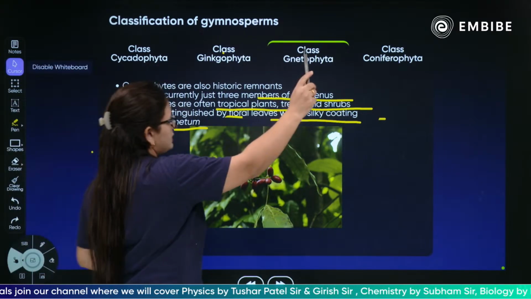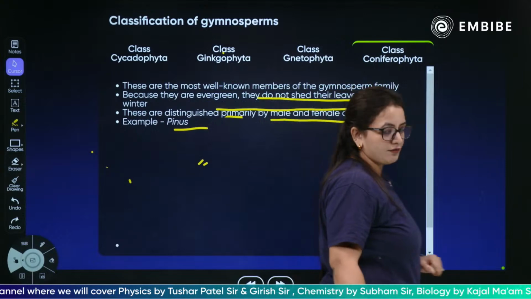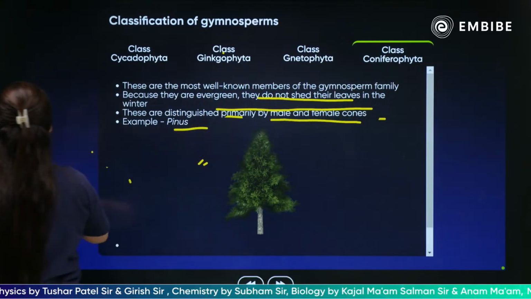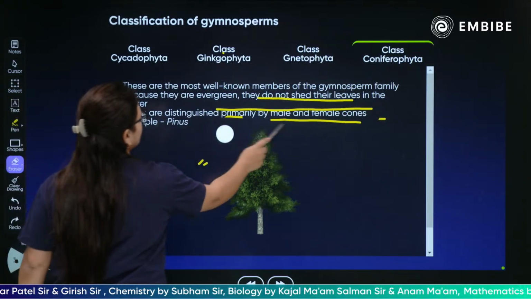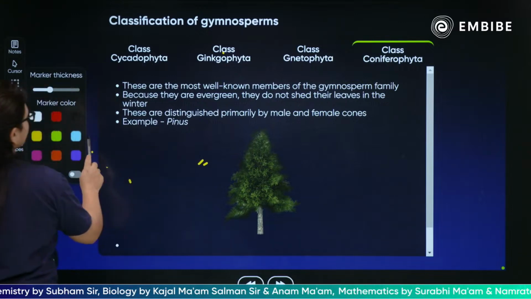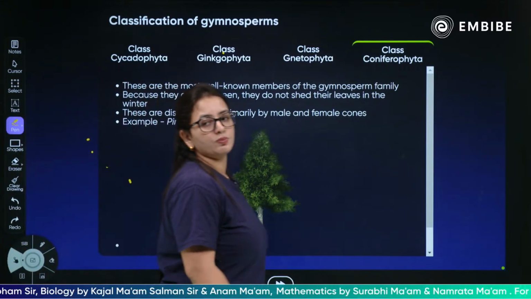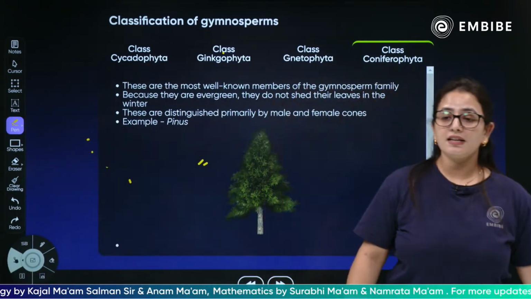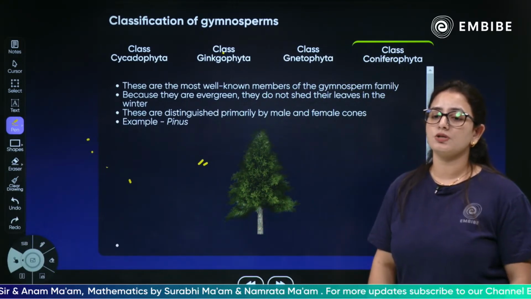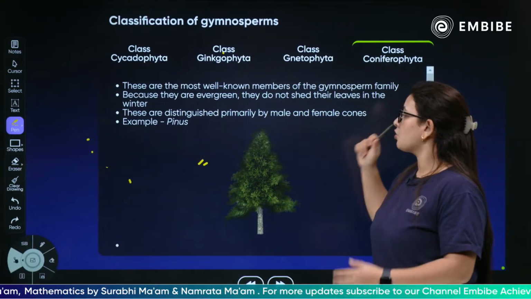And the last, of course, is the conifers, the Coniferophyta. Children, I know this is something very common. Conifers are the most well-known members of the Gymnosperm family because they are evergreen; they do not shed their leaves even in winter, and they are distinguished primarily by male and female cones.